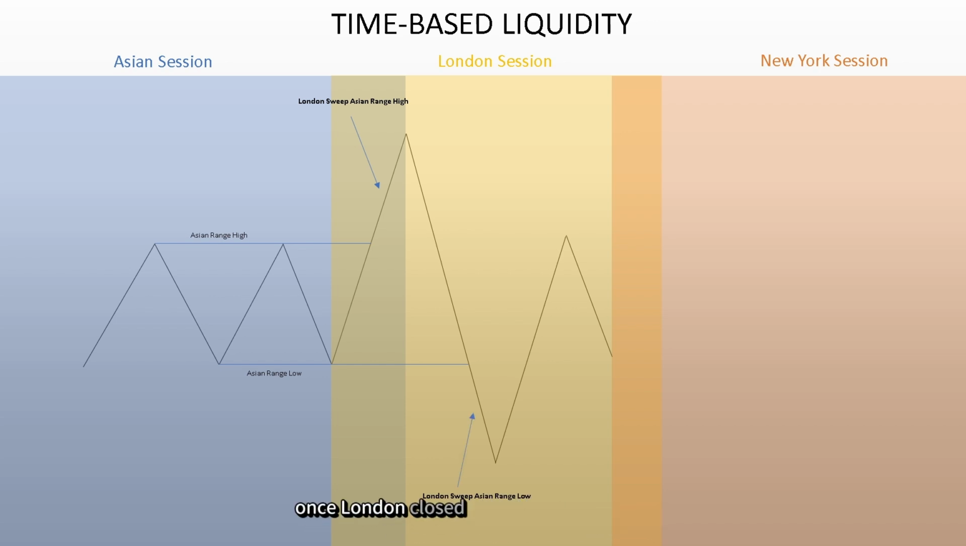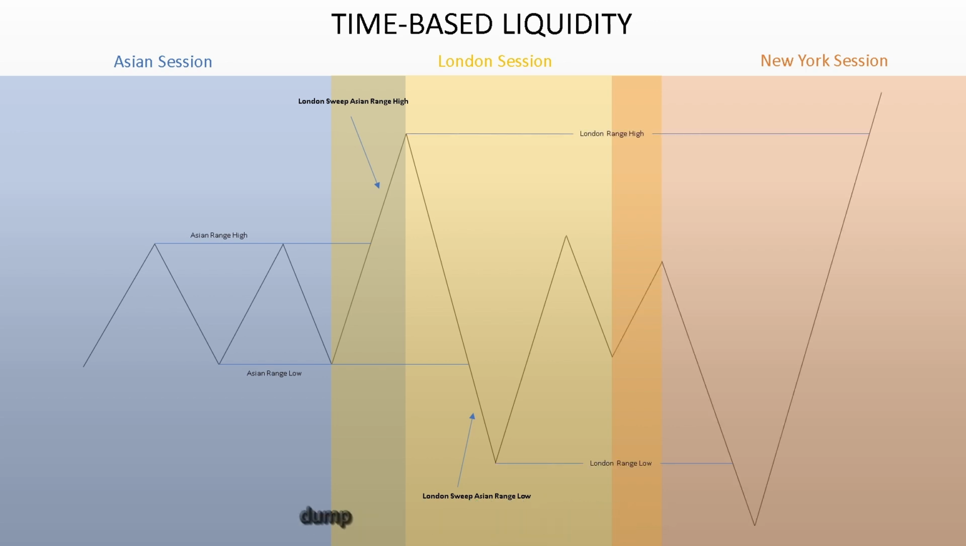Once London closed, it left behind a new low and a high. Then the New York session opened. New York came in, dumped the market, and took out the London low. After sweeping this external range liquidity, the market moved back up toward internal range liquidity, eventually targeting the London high. Guys, this was our time-based liquidity.